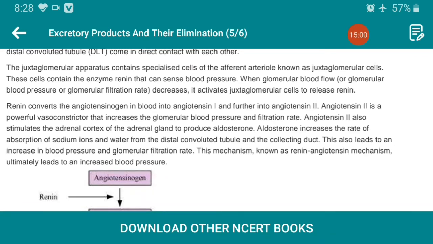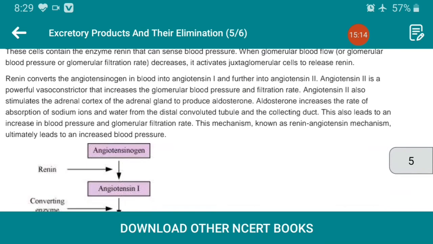So renin plays an important role in the JGA, so you should remember that. This also leads to an increase in the blood pressure and glomerular filtration rate. This mechanism, known as the renin-angiotensin mechanism, ultimately leads to increased blood pressure.